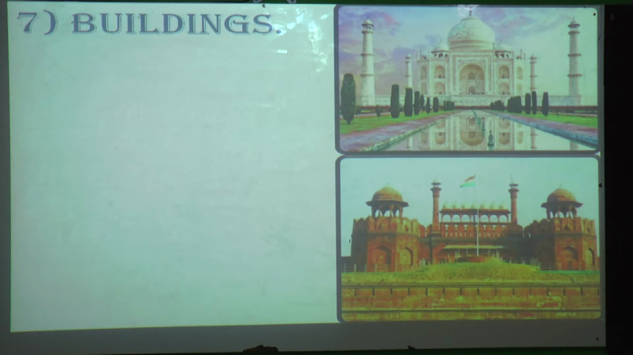Now buildings. Any type of building, if you see, is called buildings. But if you specify, what is this? Yes, this is Taj Mahal, this is Red Fort. So when we specifically show the picture, specifically we will write the name. So it will become a proper noun.